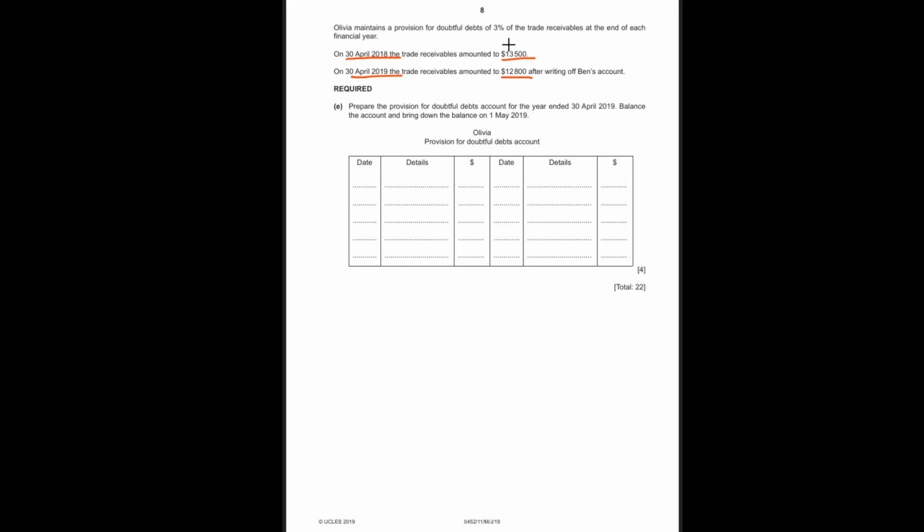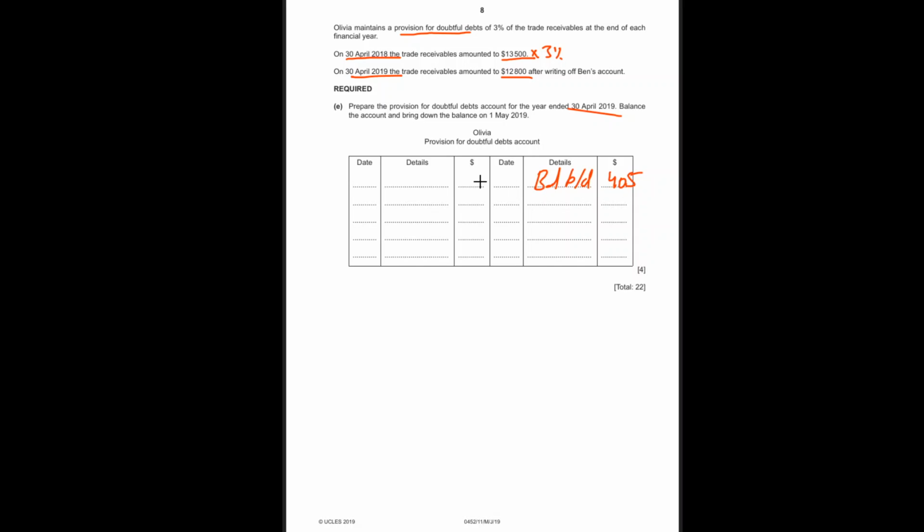It means our provision will be decreased. The difference of the provision will be our income in the income statement. No information is given here, but there will be a certain balance brought down from the previous year. What will the balance brought down from the previous year be? It will be 13,500 multiplied by 3%. Let's multiply this. It gives me 405.